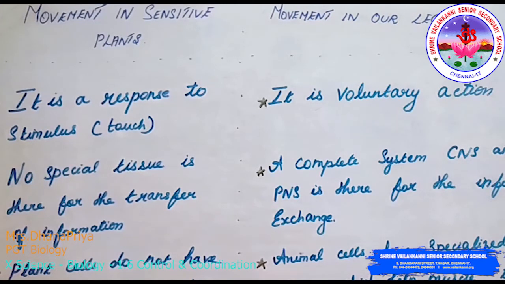No special tissue is there for the transfer of information in sensitive plants. In animals, a complete system of central nervous system and peripheral nervous system is there for information exchange. So there is a network which is used to transfer the information.